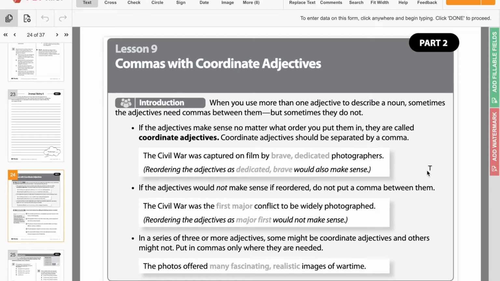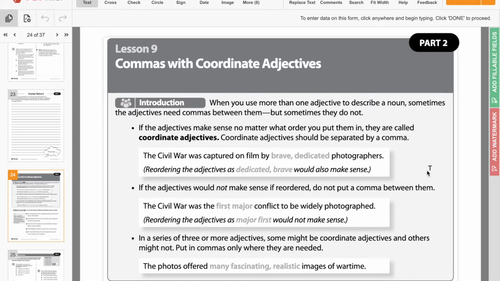So like the boring, pretty, here we have brave, first would be an adjective, that sort of thing. So first, second, third, just anything that describes the noun in more detail would be an adjective. So when you use more than one adjective to describe a noun, sometimes those adjectives need a comma between them, but sometimes they don't.